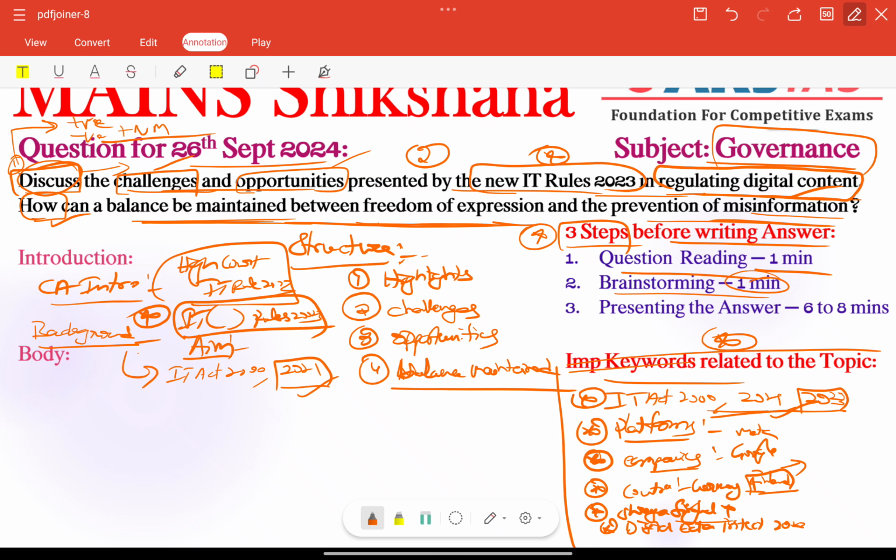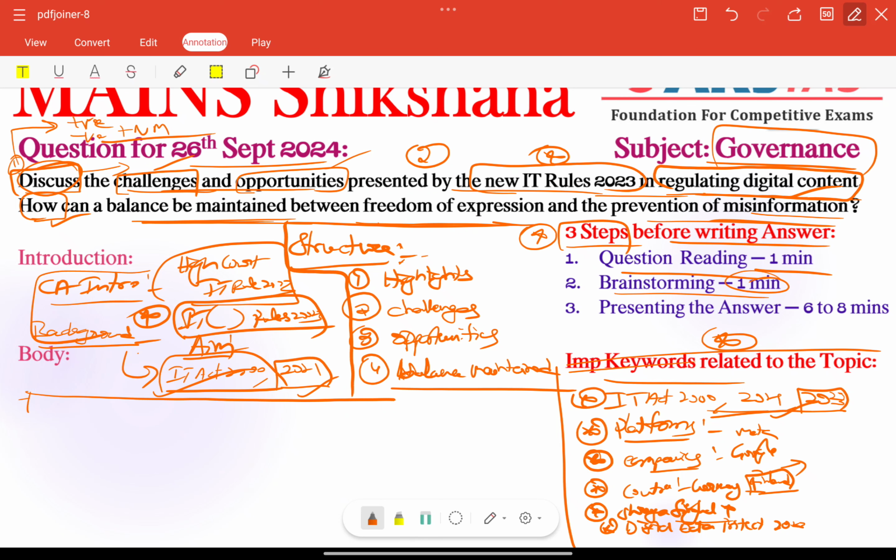From among all these rules, IT Rules 2023 bring in stricter content regulations, especially targeting fake news and hate speech and ensuring a safer online environment.